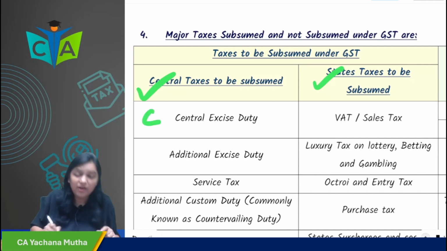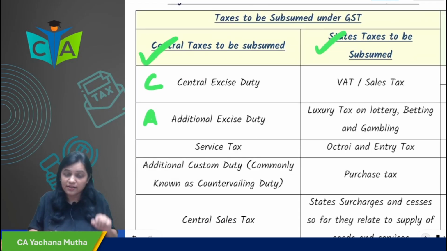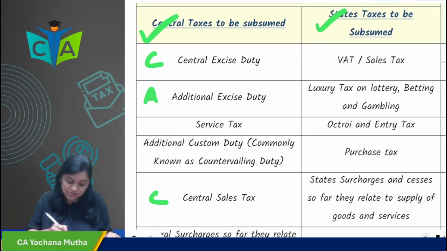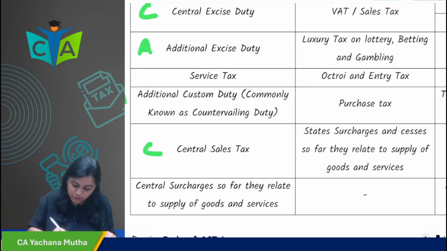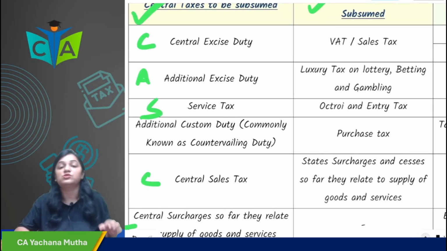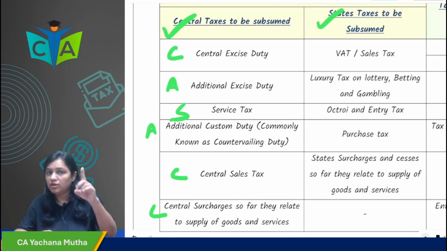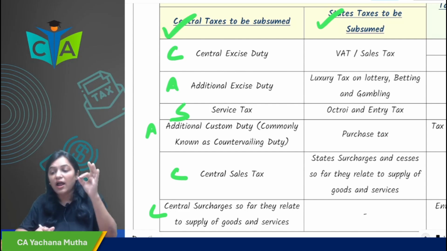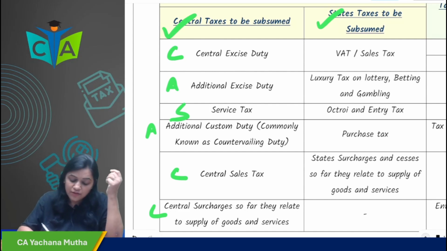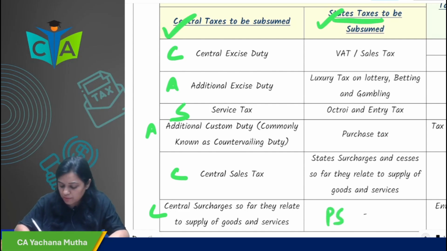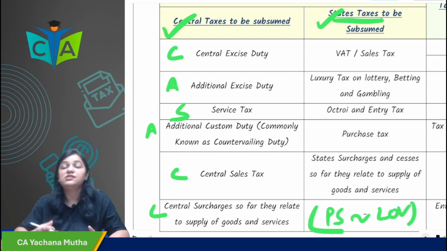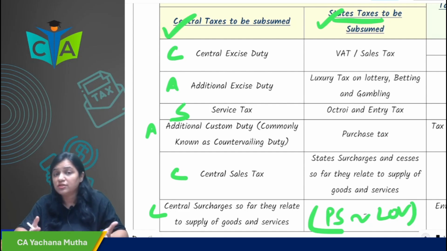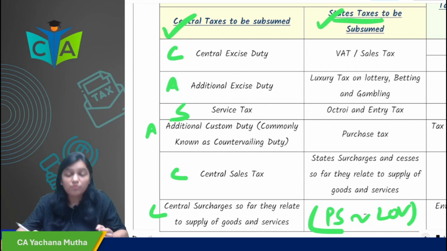CACACS, where C stands for central excise duty, A stands for additional excise duty, C stands for central sales tax, A stands for additional custom duty, C stands for central surcharges, and S stands for service tax. These are the taxes which are subsumed at the central level. Then what are the state taxes subsumed under GST? You remember the memory technique, PS love. These are the state taxes subsumed under GST. Previously there were so many taxes; these are subsumed at the state level. What are those taxes? Purchase tax.